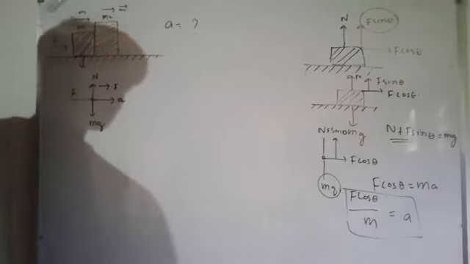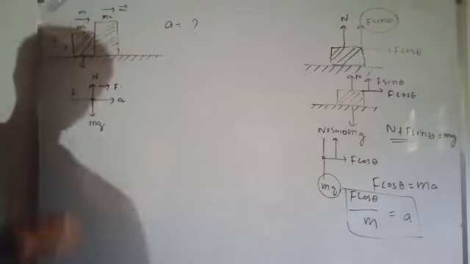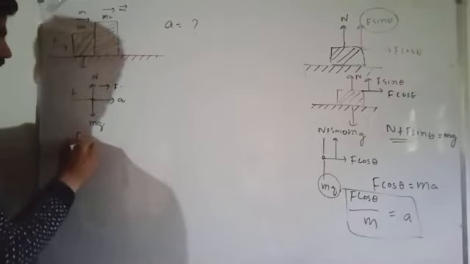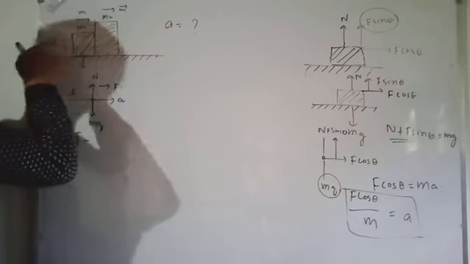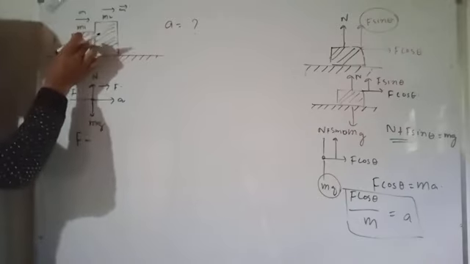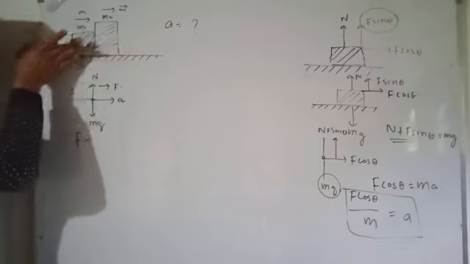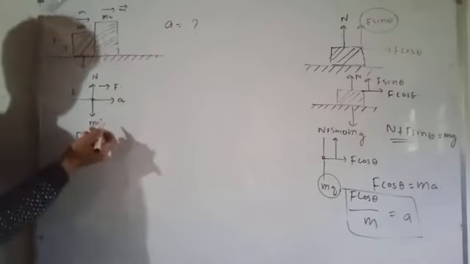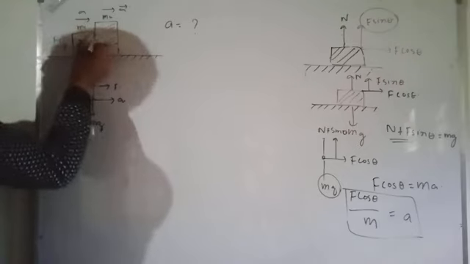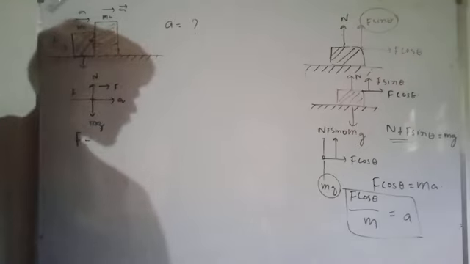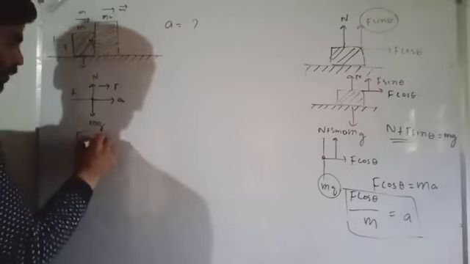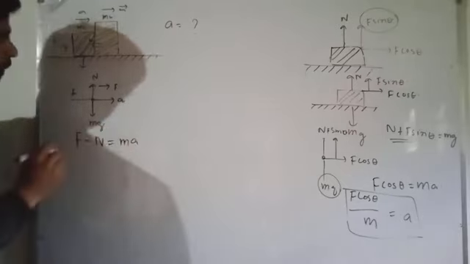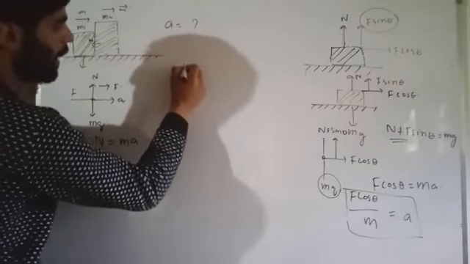What should be the net force on this object? Acceleration is in this direction, so I can write F minus... The force applied on the first body acts in this direction, so F is given in this direction, and the normal reaction from the other body opposes it, so it should be given as F minus n equals ma. How? Look here, if this is one body,